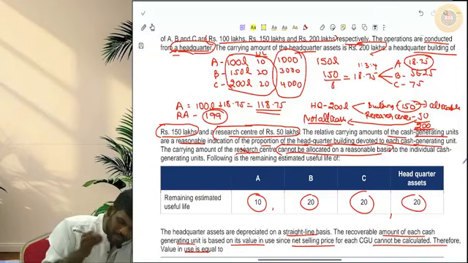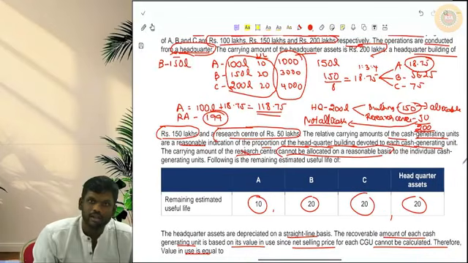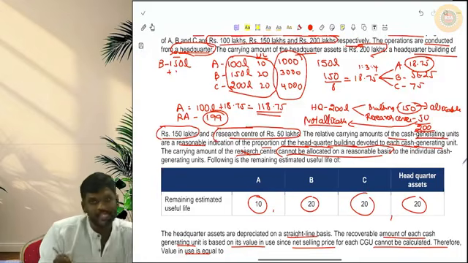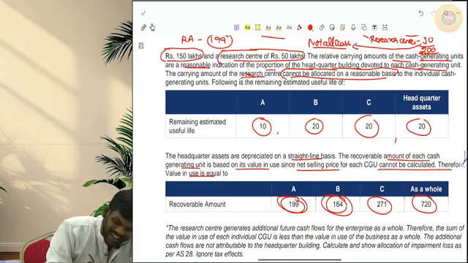Same way we will see for B. Already we have 150 lakhs worth of assets, and then we have 56.25. Now what is the total carrying amount? 206.25. This is the total carrying amount. Let us see what is the recoverable amount. Recoverable amount is 164.